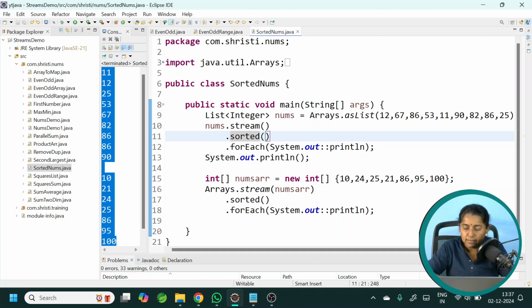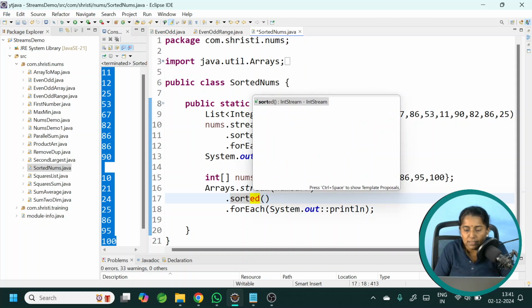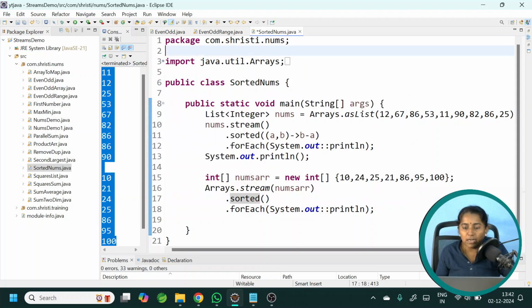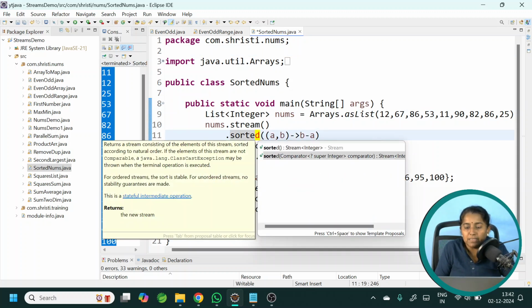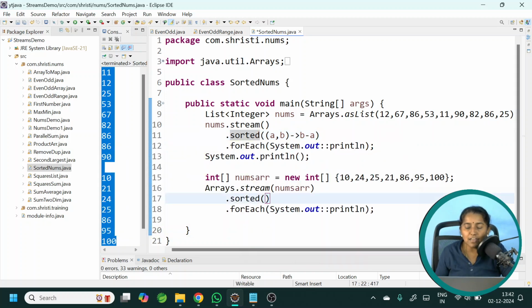Now in this case, let us implement a lambda expression: a, b arrow b minus a. This is the implementation that I have provided for the comparator. If you notice, in the case of the sorted method, we have only one single method without any parameters. This means we do not have the other sorted method with a parameter that you have seen in a list of integers. Why? Because sorted takes a comparator as a parameter. Comparator can work only with a list of objects. In this case, it is a list of primitive values.